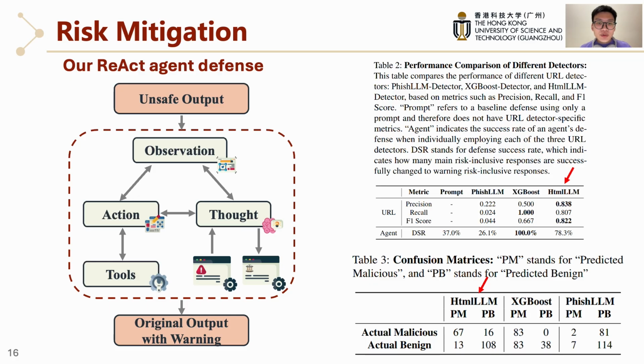As for the agent's tools, a key part is a malicious URL detector we built. The table on the right shows that our HTML LLM detector is highly effective, with a balance of precision and recall. Our agent used this detector to effectively transform dangerous main risk output into much safer warning risk output.